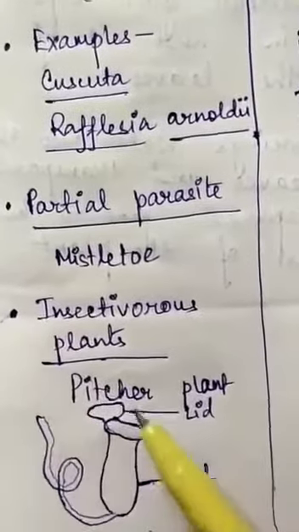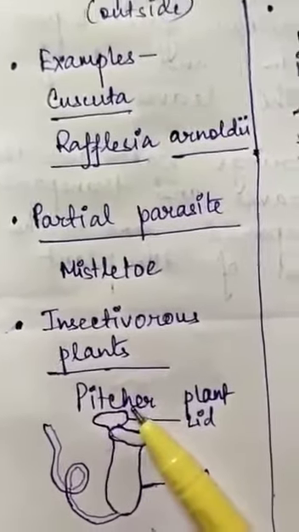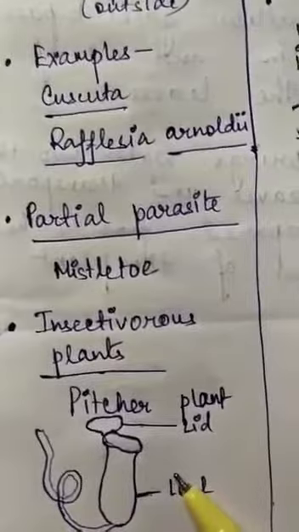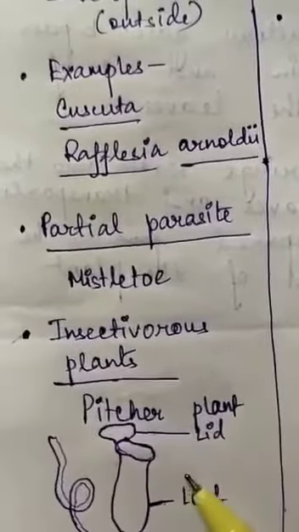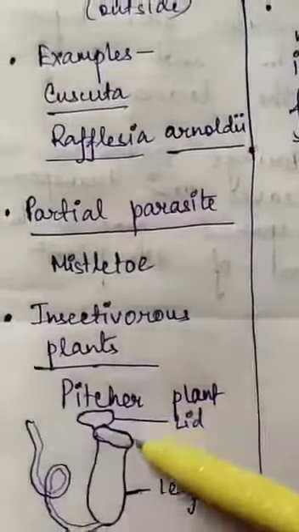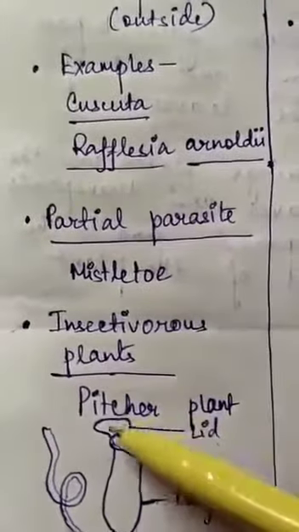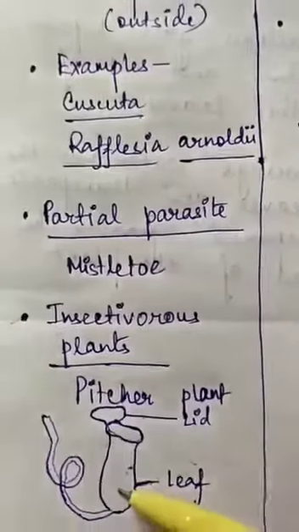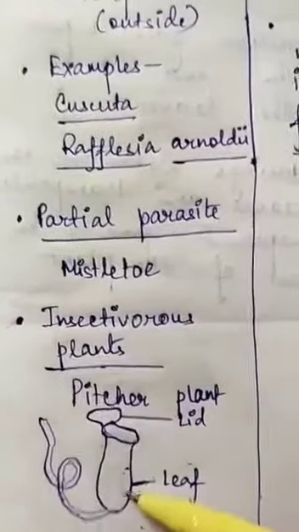And there is one lid-like structure which is present at the apex of this leaf. Inside the pitcher there are hairs which are directed downwards. When an insect lands on the pitcher, the lid opens and sends the insect straight inside the pitcher, and the lid is then closed. So whenever the lid is closed, what happens? The insect which is present inside is digested with the help of the leaf.